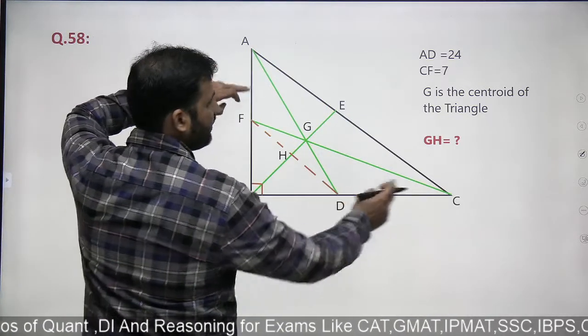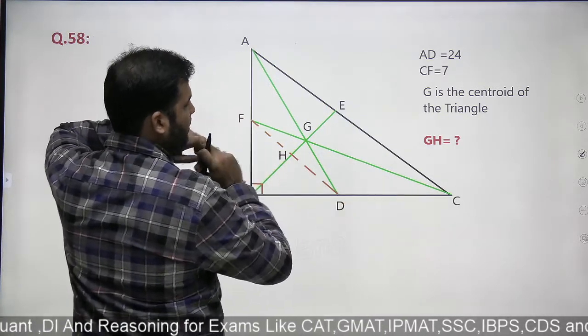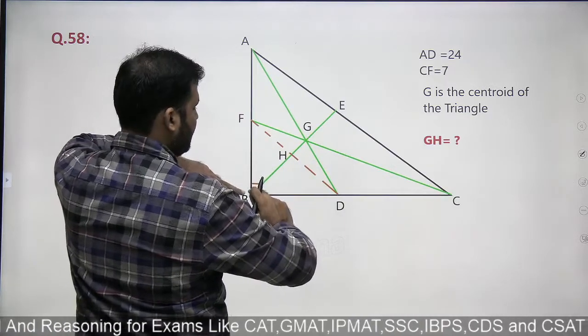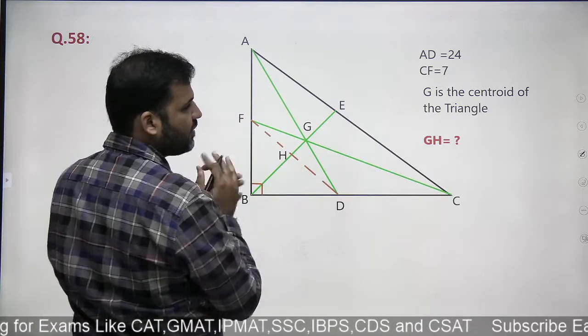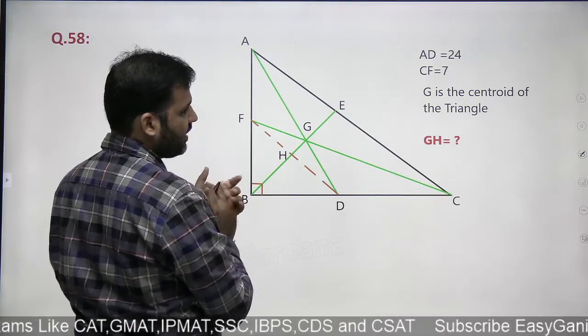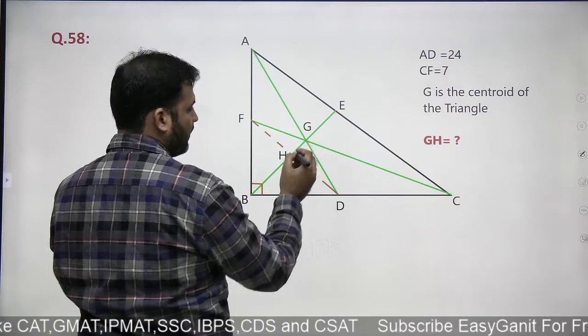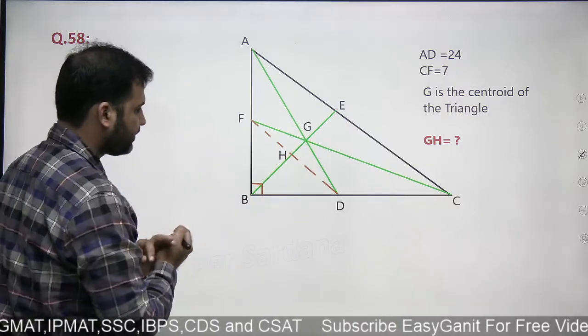The length of AD is given, the length of CF is 7. Okay. G is a centroid. That means if this line is passing through the center, so this will be the median. In fact, all these three green lines will be the medians of the right angle triangle ABC. We are supposed to find out the length of GH. This is what we need to find out.